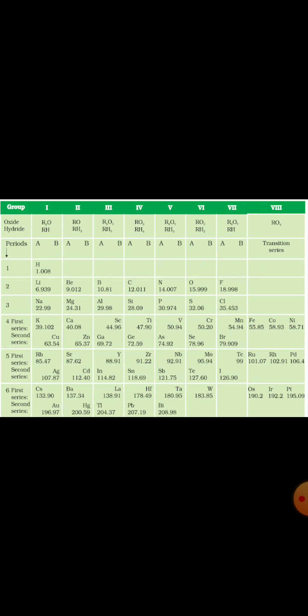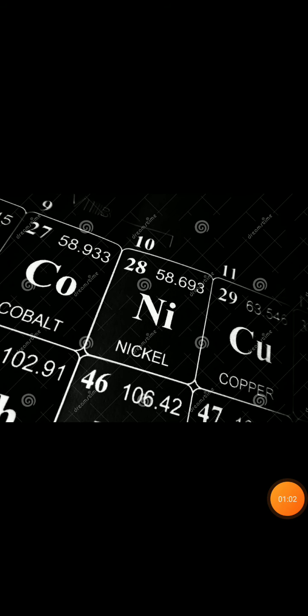So let us see in this periodic table where it is. It is cobalt and nickel. Cobalt has atomic mass 58.9 and nickel has atomic mass 58.69, that is nearly equal to 58.7. Now which is greater, 58.9 or 58.7?